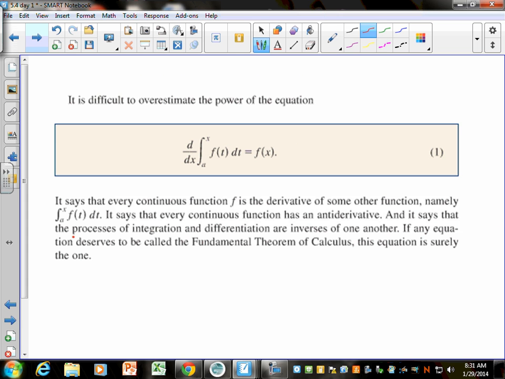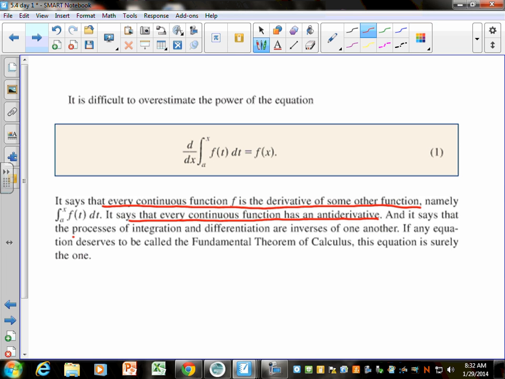So why is this important? This is from your book. I copied and pasted this. It says, it is difficult to overestimate the power of this equation. You look at it and think it's not that big of a deal, but I'm forcing you to read your book. It says that every continuous function f is the derivative of some other function, namely that specific function. What else does it say? It says that every continuous function has an antiderivative. So if your function is continuous, then you can take the antiderivative of it.